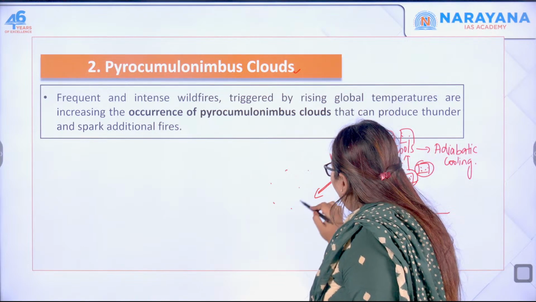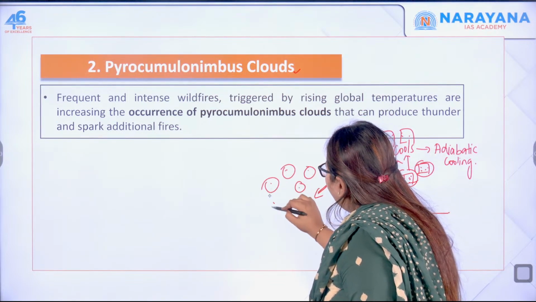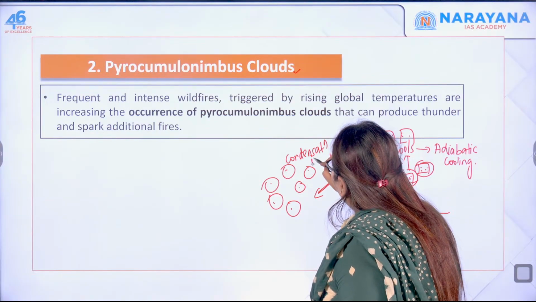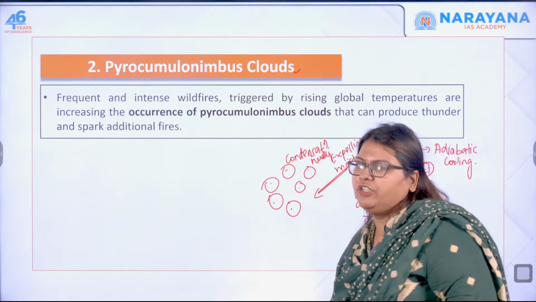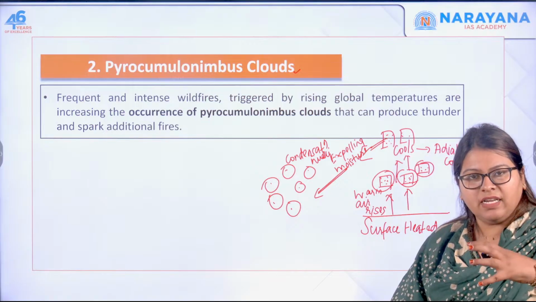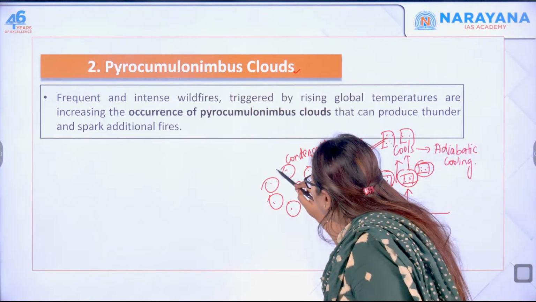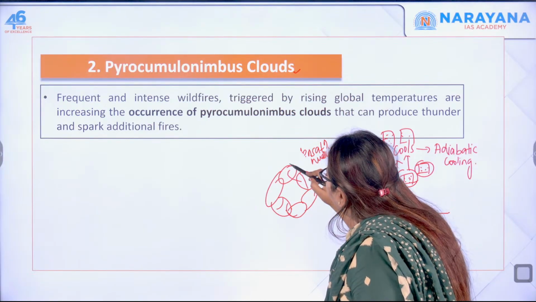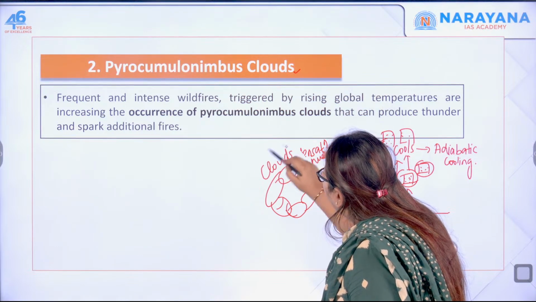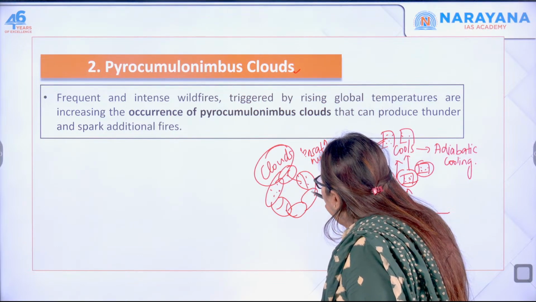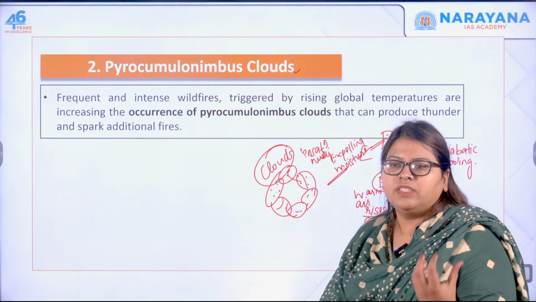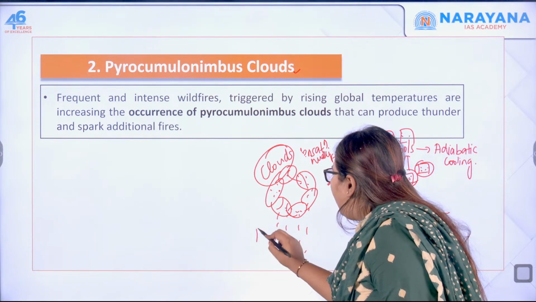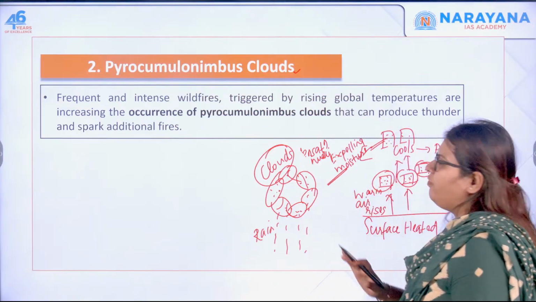So this moisture that is expelled, what does it do? It binds with the condensation nuclei which are present, like dust particles, like any kind of aerosols. It binds itself to the condensation nuclei, and over a period of time they come together and bind together, resulting in the formation of clouds. And when the cloud reaches saturation, where it can no more hold the moisture content, it releases this moisture or water as rain. So this is how cloud formation actually takes place.